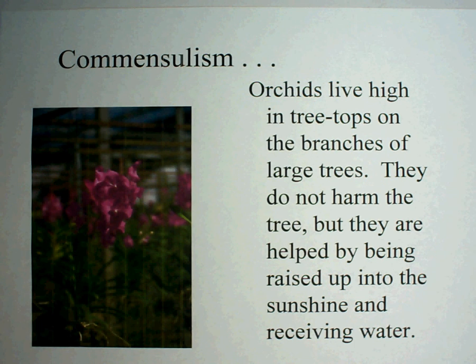They don't harm the tree, but they are helped by being raised up into the sunshine and receiving water. So the orchid itself lives real high in the trees. The trees hold it up where it can get sunlight and water when it rains, but it doesn't hurt the tree at all by having the orchid there. This is called commensalism. One is benefited, and there's no effect to the other one.